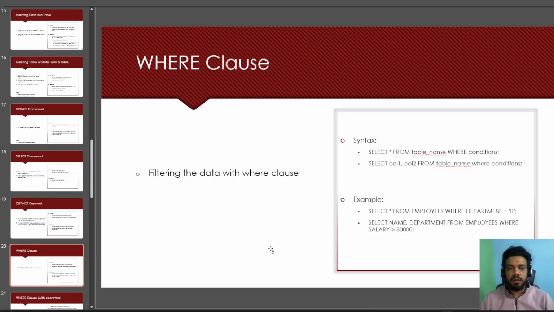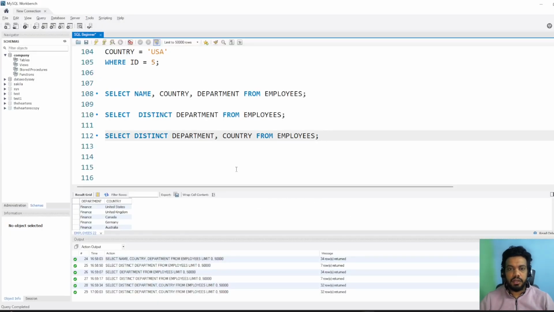Where clause, now let's understand what where does. So where basically filters the data. So what is the syntax? We have already looked at this one, select star from table where conditions. So we can again run this query.